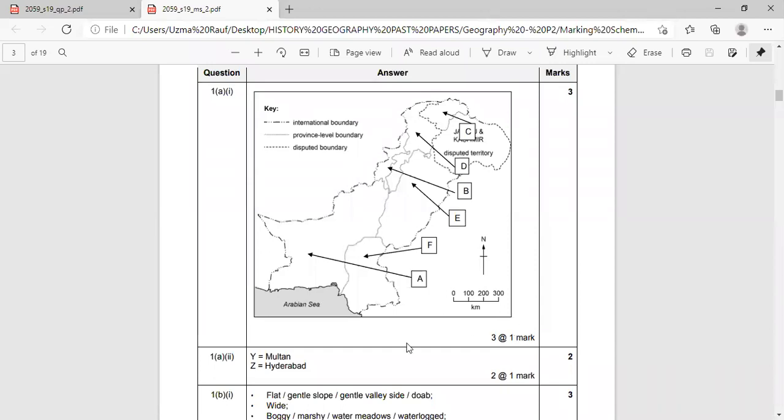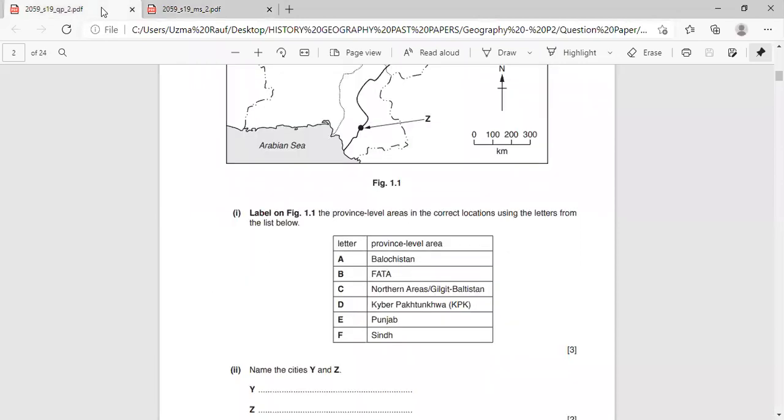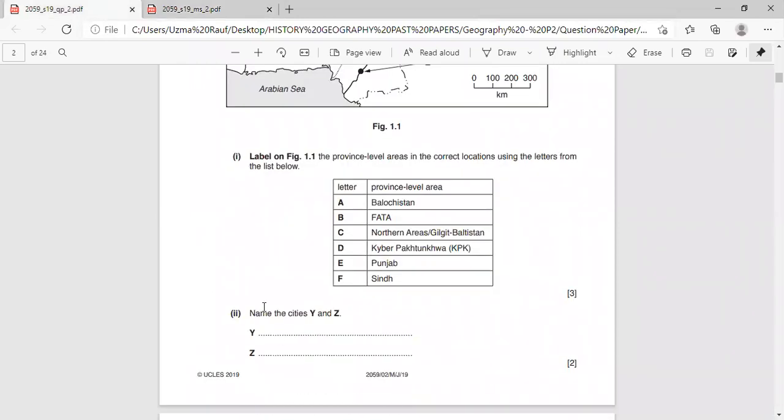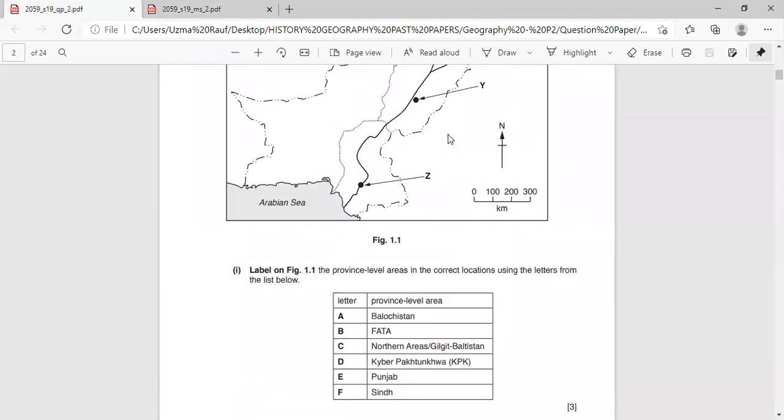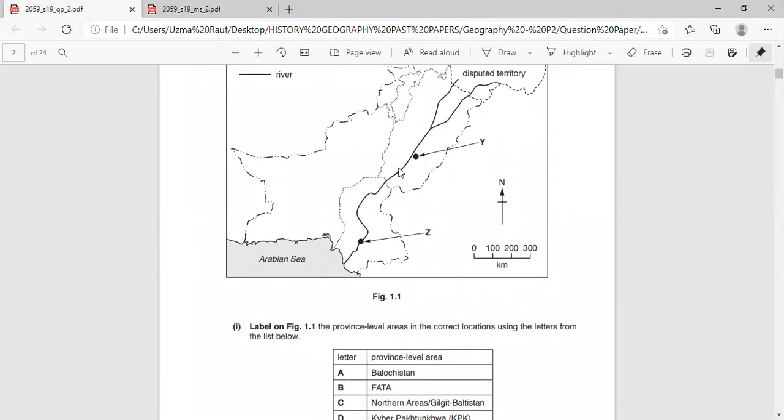Then question number 1 part A, which is part A number 2. Now look at my question. Name the cities Y and Z. Again I am showing figure 1.1. You have to name the cities here, Y and then Z. Now look at this. Y is in Punjab. This is the area of Punjab province.